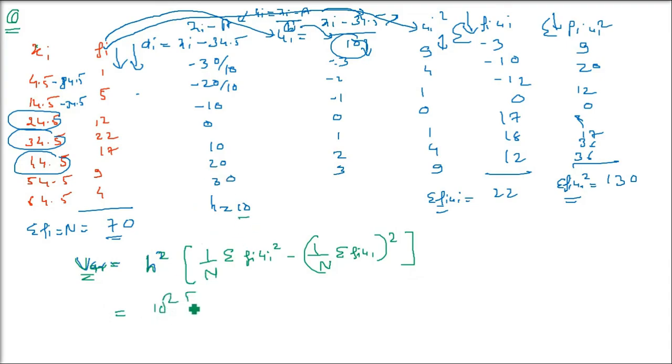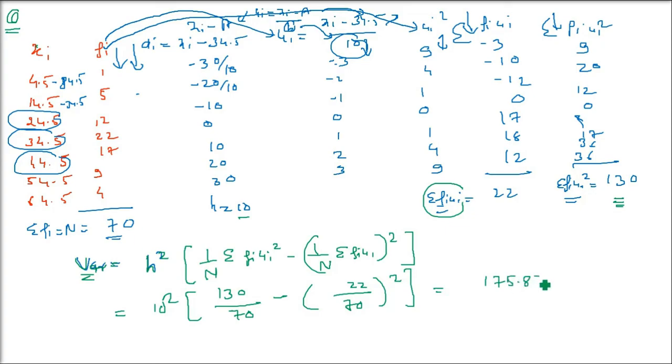H is 10, 10 square is 100. 1 by n, you know fi ui whole square is 130, 70 is capital N. This is 130, so 130 by 70. Then we have sigma fi ui, which is 22, 22 by this capital N is 70. And this is whole square. Okay, now when you compute, it will come as 175.822.